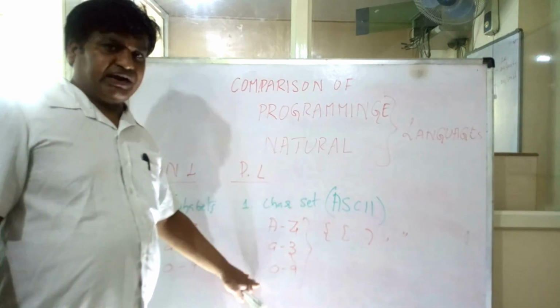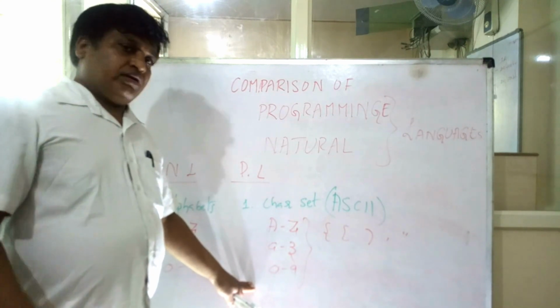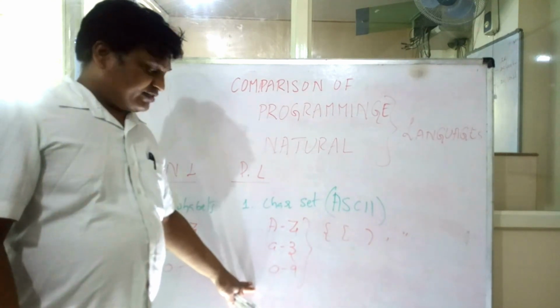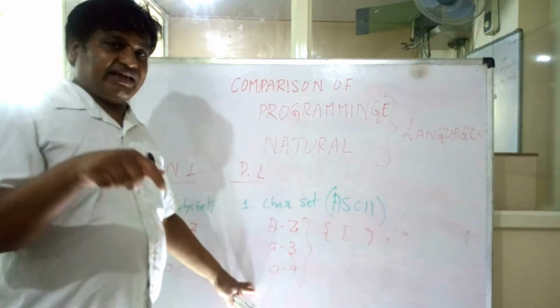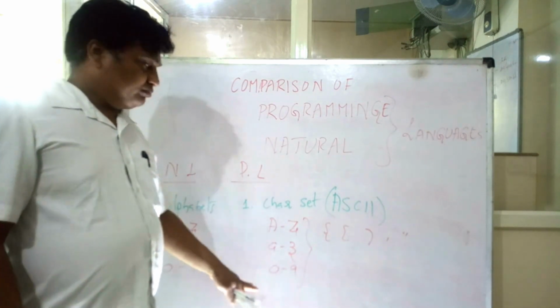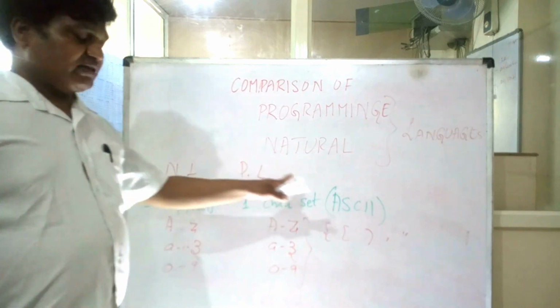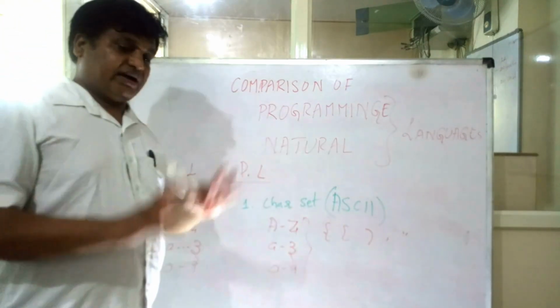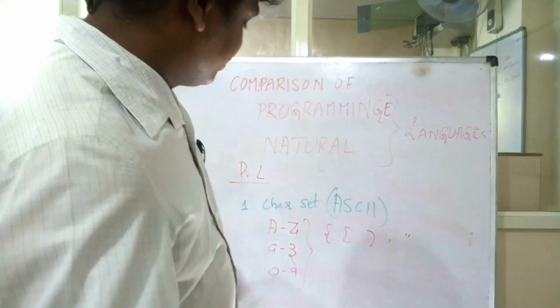These are all printable characters. Non-printable characters include space, escape, enter and so on. Alright. So alphabets and character set can be compared between these two.